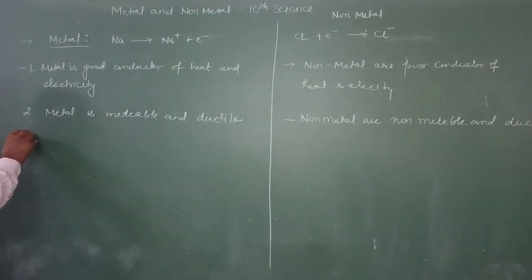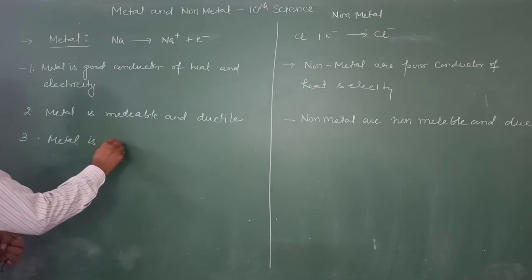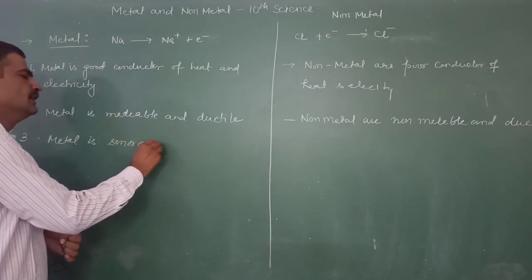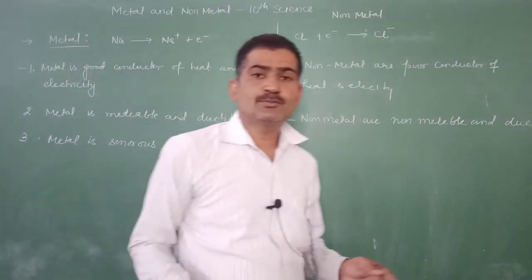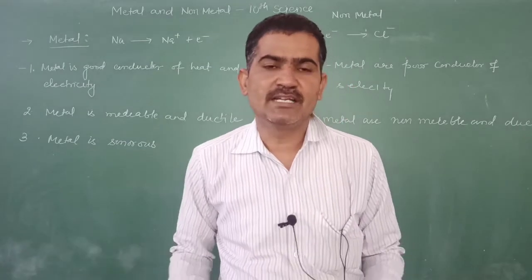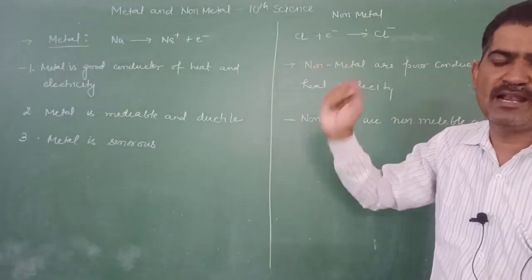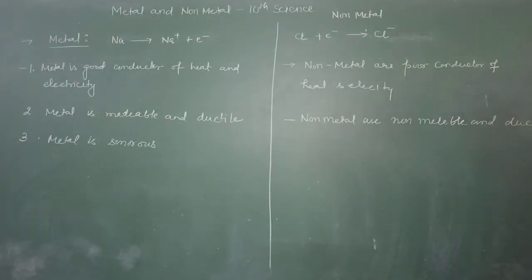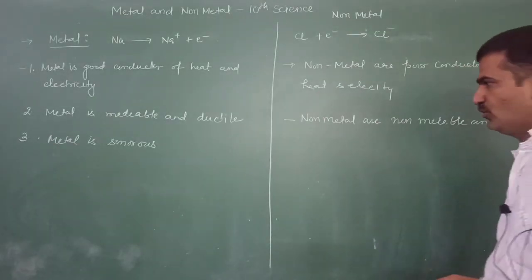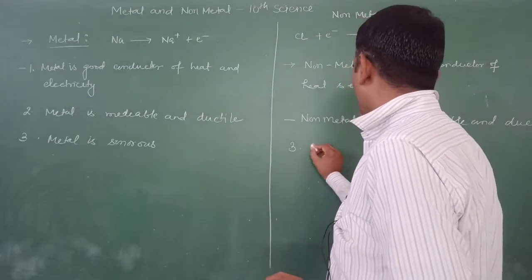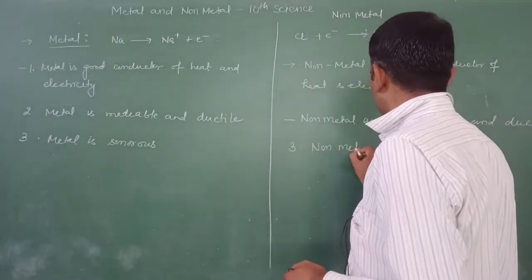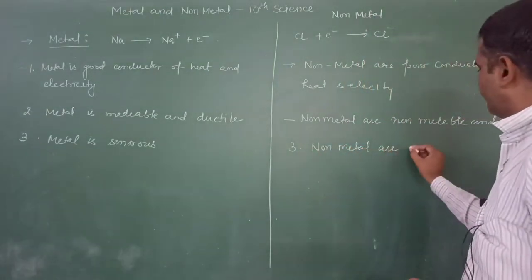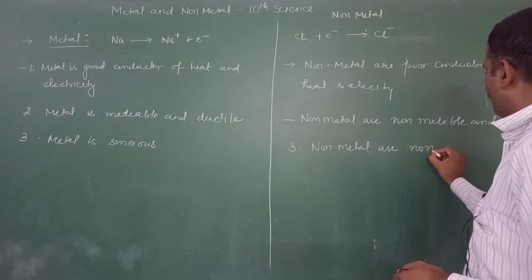The third property is that metal is sonorous. It means metals produce sound on beating, just like the school bell. When you beat the school bell, it produces sound because it is made up of metals. On the other hand, non-metals are non-sonorous.